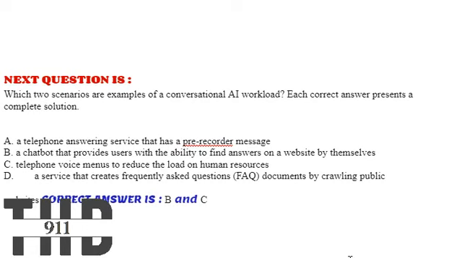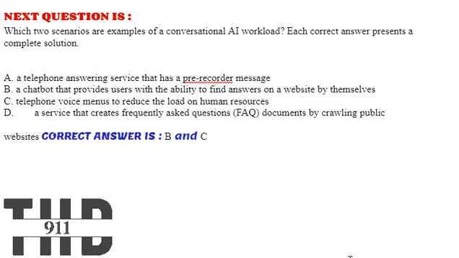Option C, telephone voice menus to reduce the load on human resources. Option D, a service that creates frequently asked questions documents by crawling public websites. The correct options are B and C.